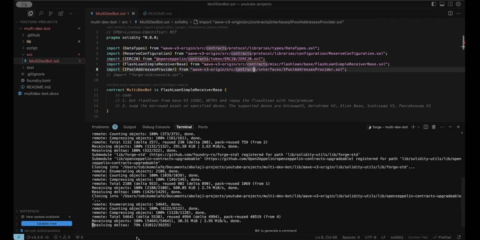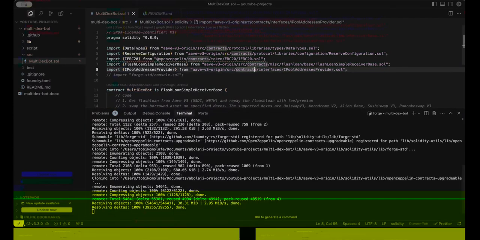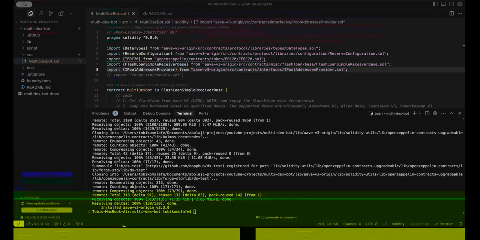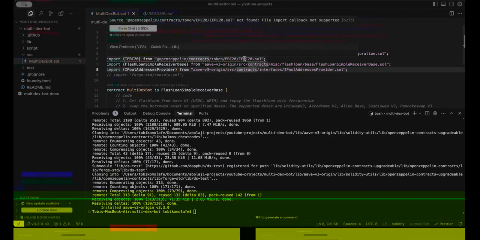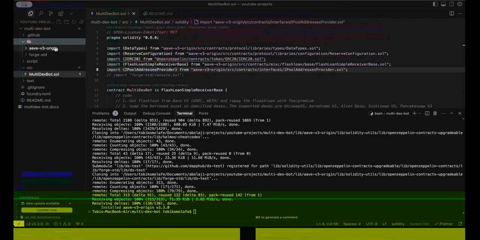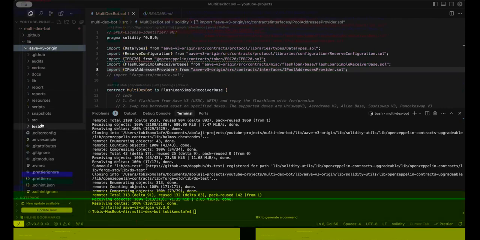I'm just waiting for this to finish the installation. Right, our installation has been completed. You can see they are no longer underlined. The imported contracts are here now. If you check lib, you see the new folder aave-v3-origin, and you see all the contracts there.